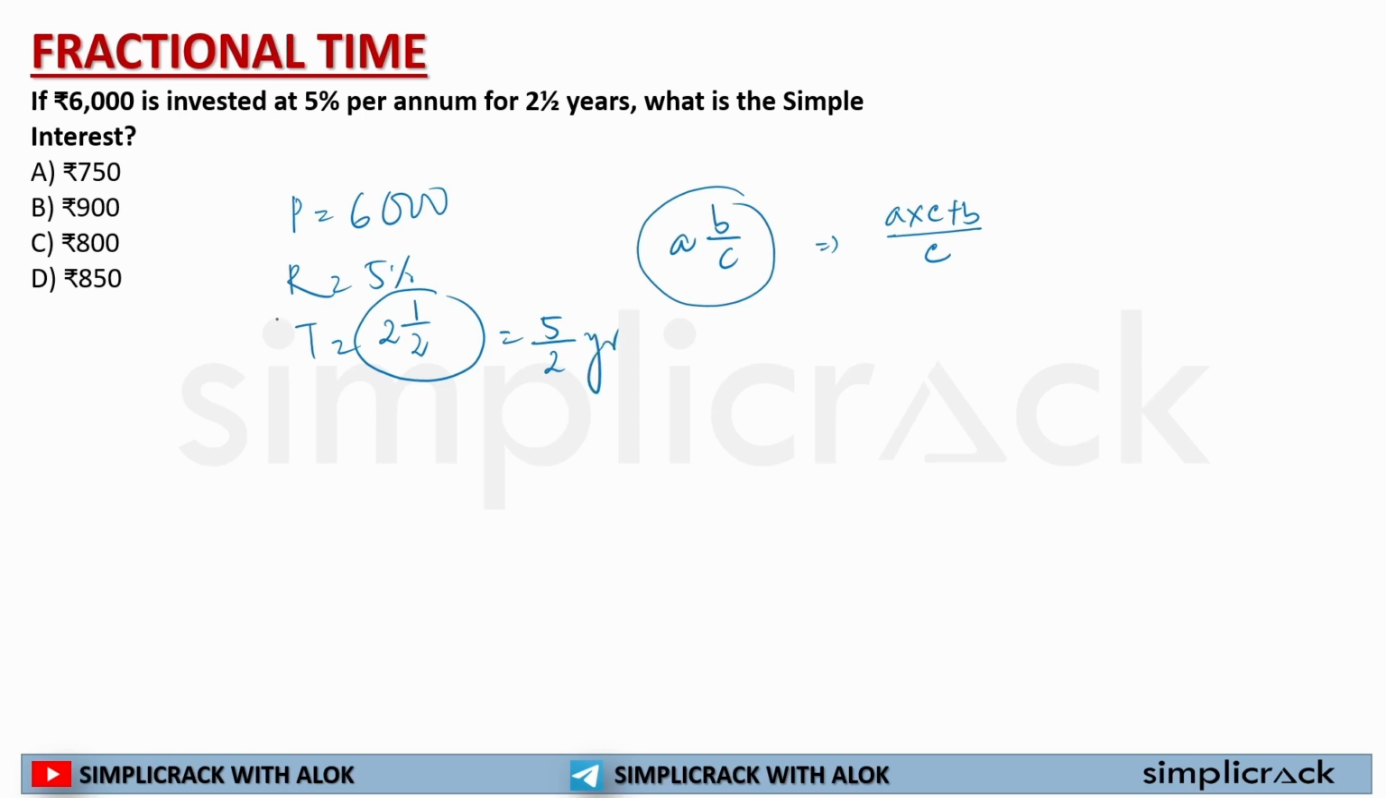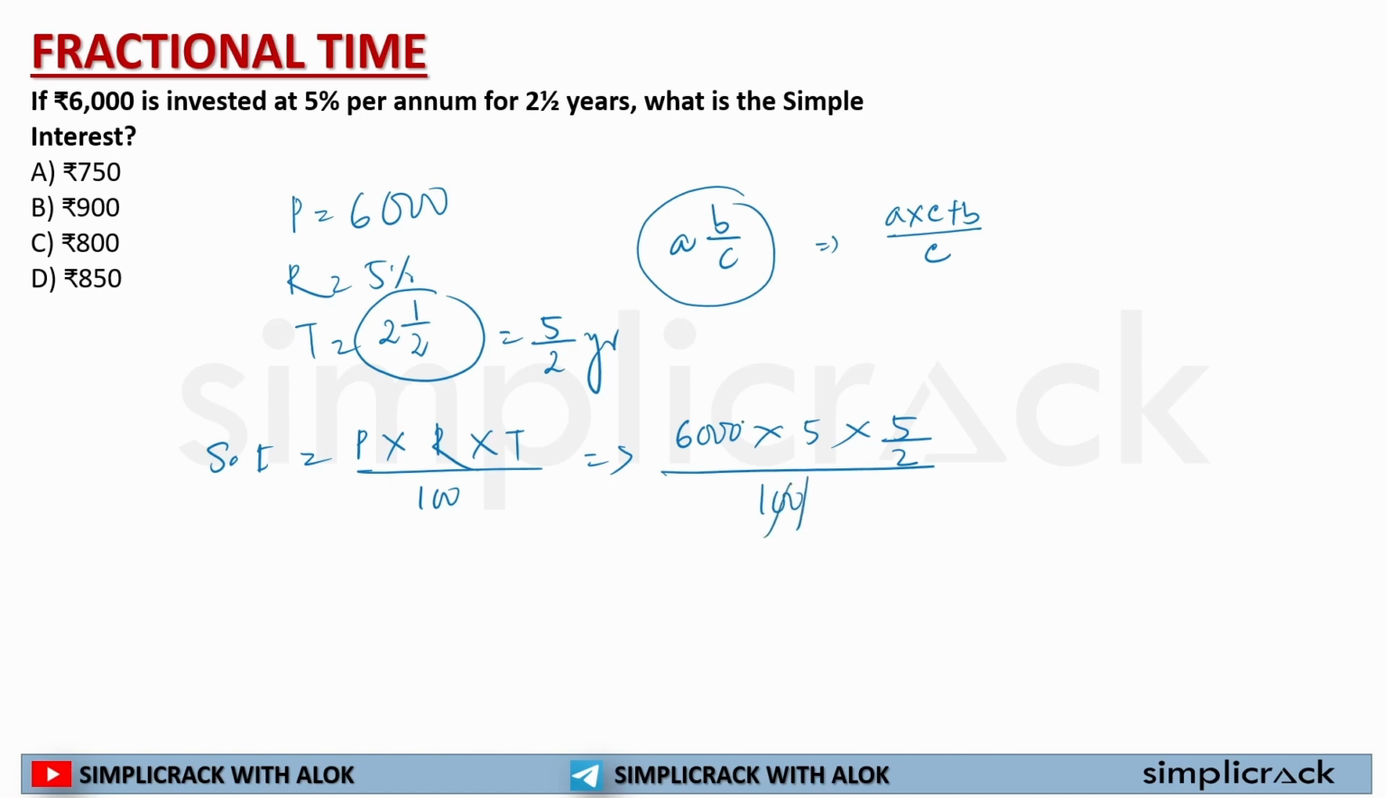It is very simple. Simple interest formula is principal multiplied by rate of interest multiplied by time divided by 100. Here my principal is 6,000. My rate of interest is 5%. My time period is 5 by 2, divided by 100. 0 0 will cross out, sir. 2 will divide 6 by 3. 5 multiplied by 5 is equal to 25. Multiplied by 3 is equal to 75. 0 is there. So it is 750.